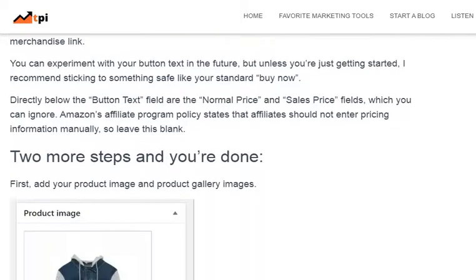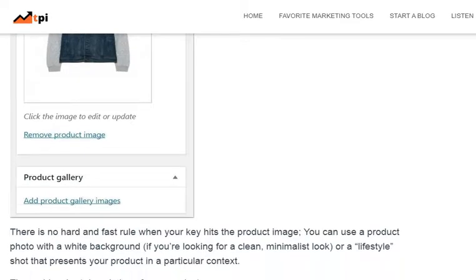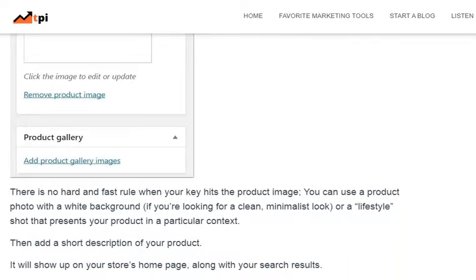Now two more steps and you are done. First, add your product image and product gallery images. There is no hard and fast rule when it comes to the product image. You can use a product photo with a white background if you are looking for a clean look, or a lifestyle shot that presents your product in a particular context.